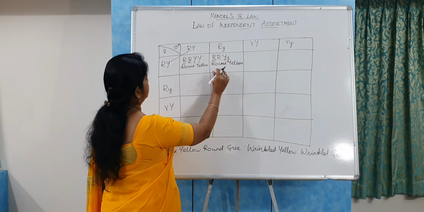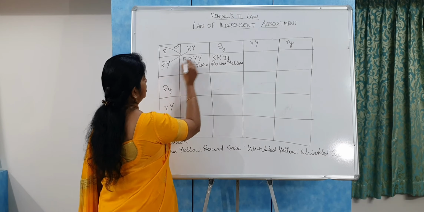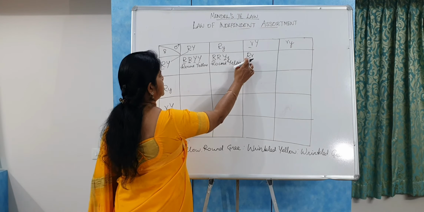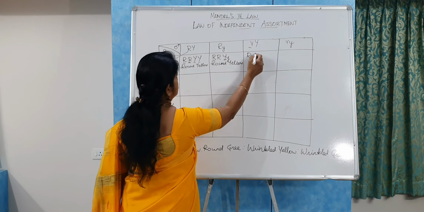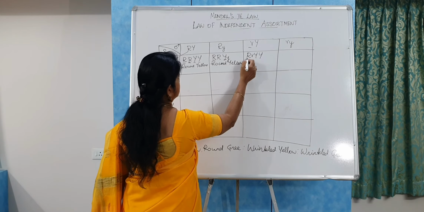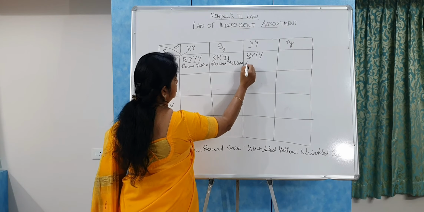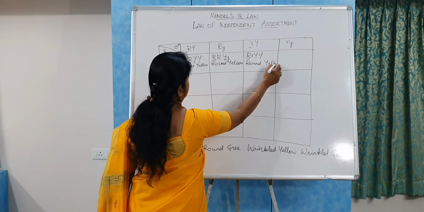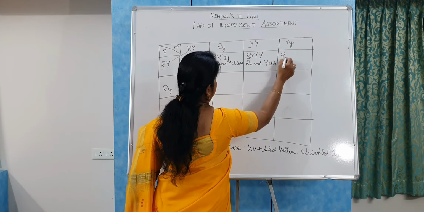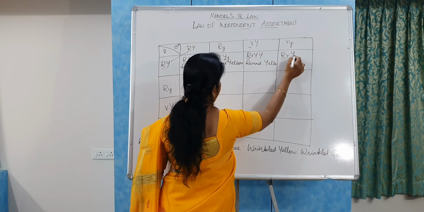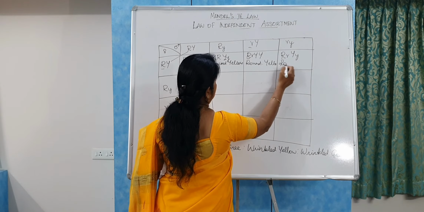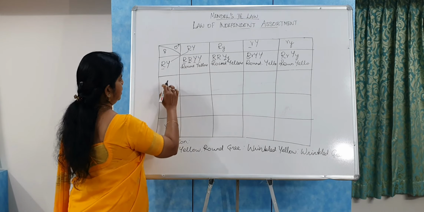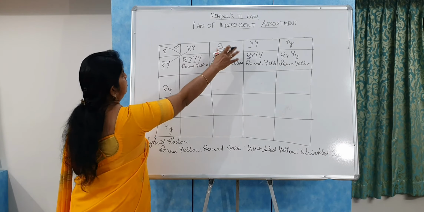So it is also the parent character. Here it is dominant R and recessive r. We have to write the dominant trait first and the recessive one second. So dominant Y and dominant Y. As it is the dominant character, it is always round, and here it is yellow cotyledon. And here dominant R and recessive r, dominant Y and recessive y. So it is also round yellow. And here when you cross these, you have to cross this gamete with all four gametes.